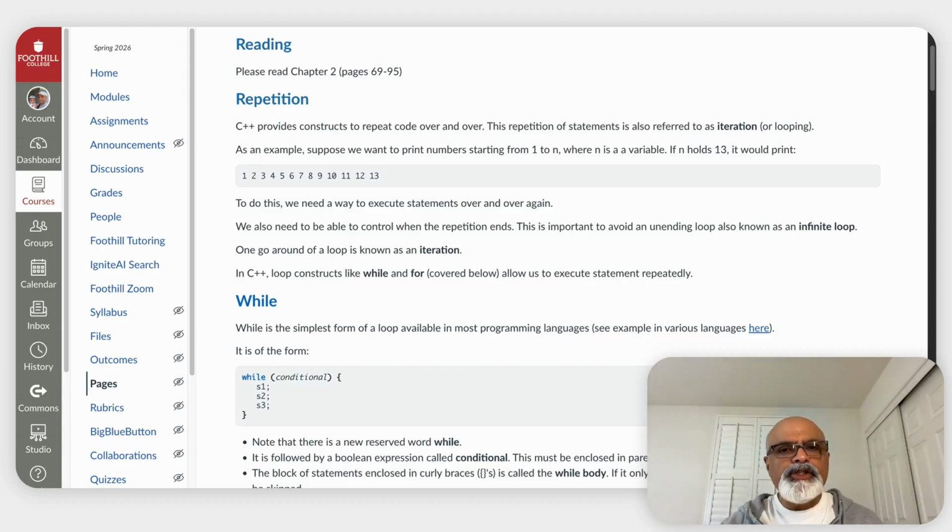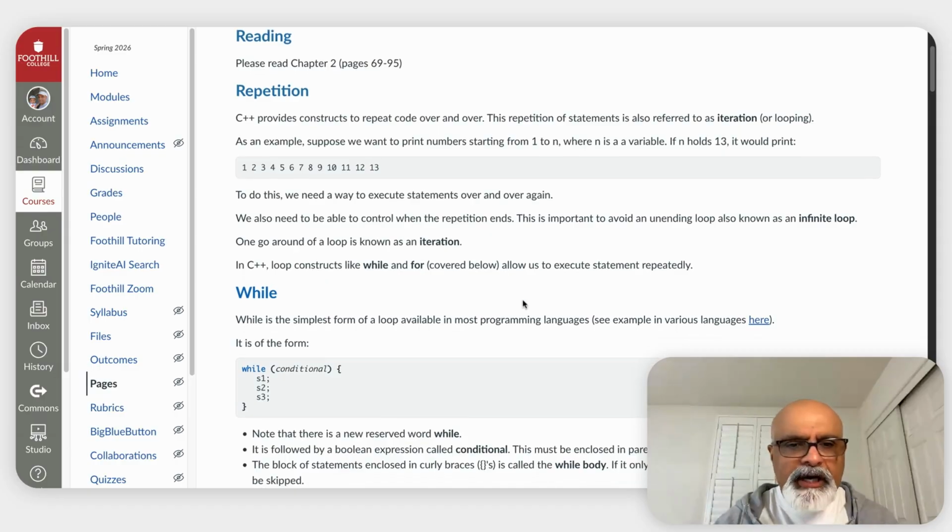It is important to control the looping to end, otherwise you get an unending loop, which is also called an infinite loop, which goes on forever and ever, and we'll see that in a little bit. Now, a term that I would like you to become familiar with is iteration. An iteration is one go around the loop. So a loop goes through many iterations. In C++, we have several constructs such as while and do while and for to do looping.